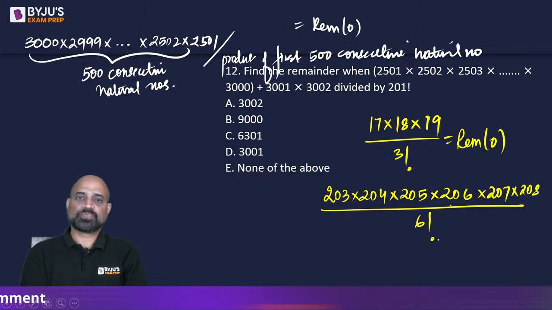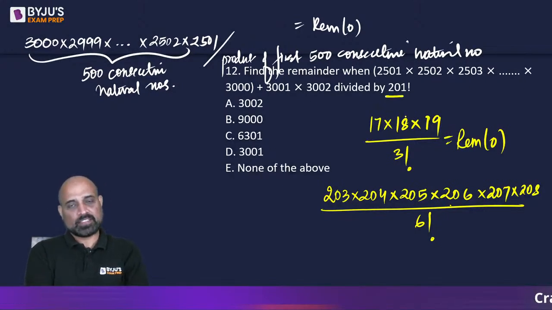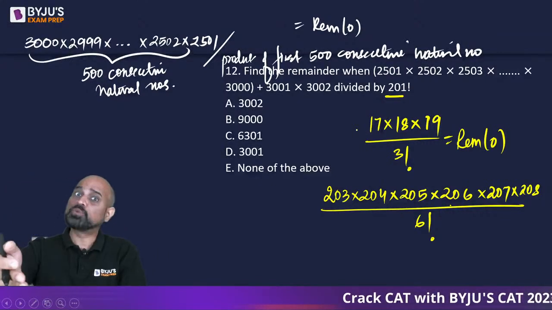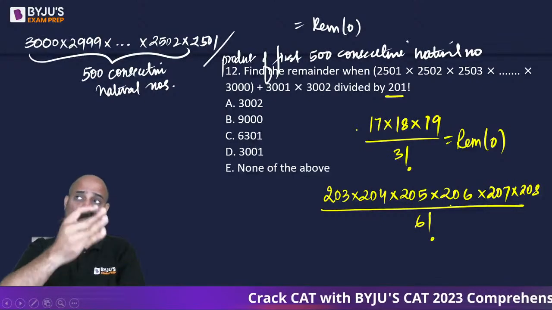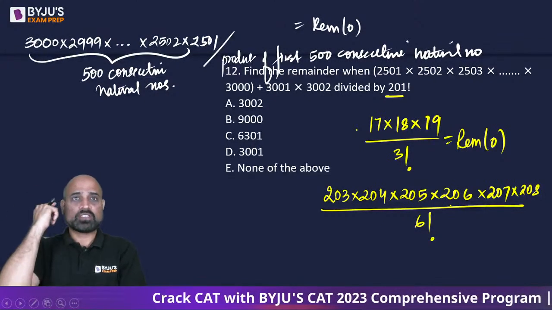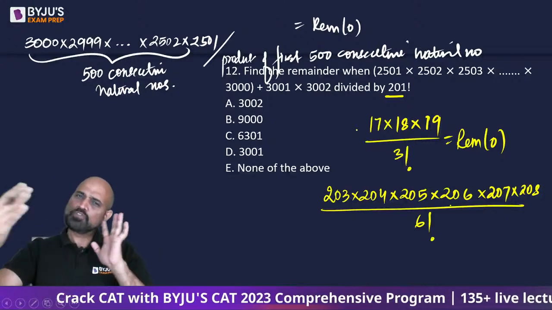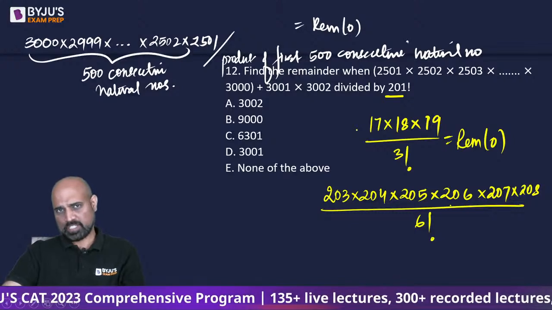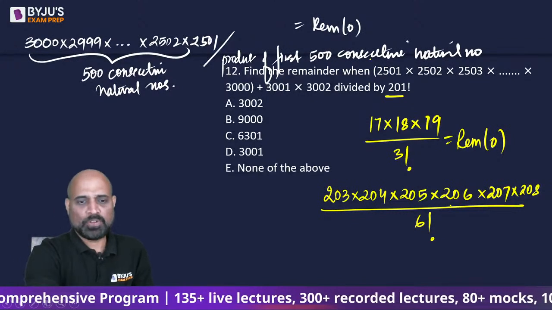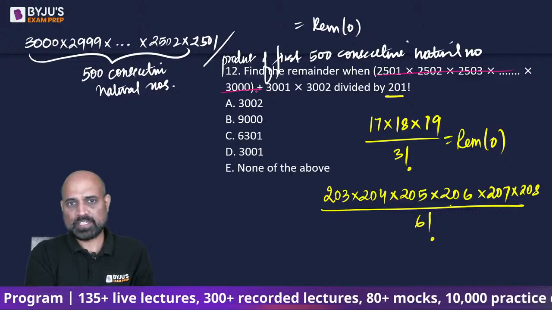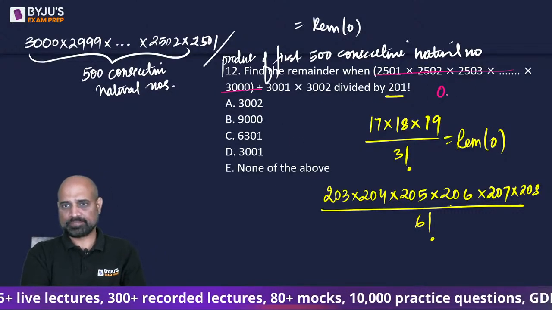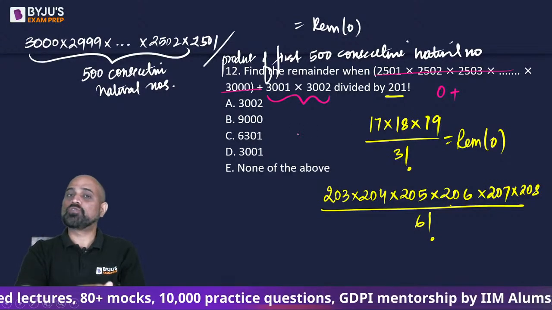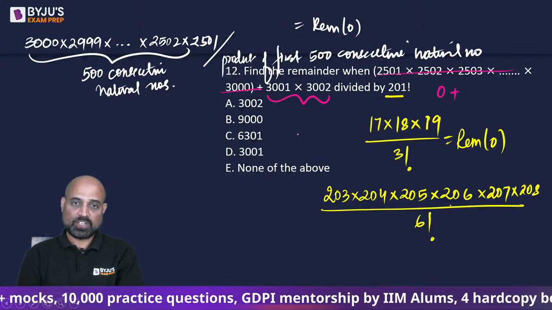Same logic here. If we look at the divisor, which is the product of 201 consecutive numbers, the first 201 factorial is 1 into 2 into 3 up to 201, then as long as the numerator is a product of 201 consecutive numbers or more, it would always result in 0 as the remainder. So this bracket component ये तो आपको 0 देने वाला है remainder. As in, the only remainder that I will be getting will be what 3001 and 3002 is going to give me.